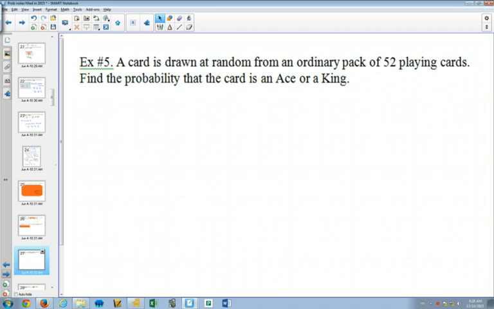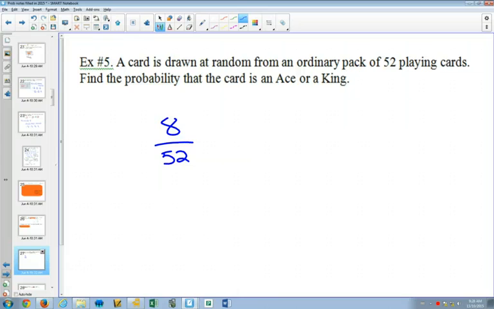A card is drawn at random from an ordinary pack of 52 cards. Find the probability it is an ace or a king. Again, in this situation, you would probably just visualize it in your head. How many aces are there? 4. How many kings are there? 4. What are the chances of getting an ace or a king? There's 8 of them out of 52.